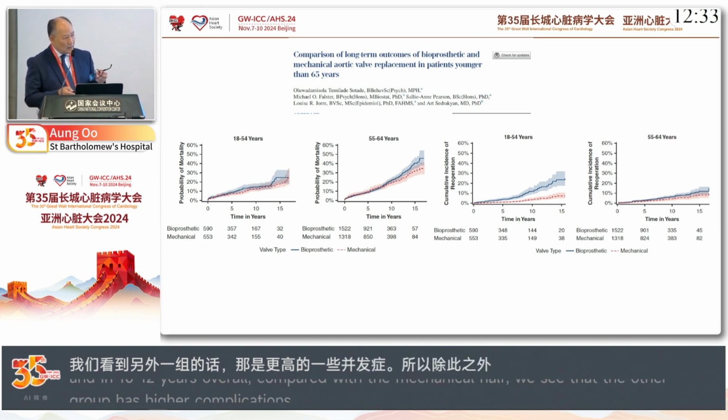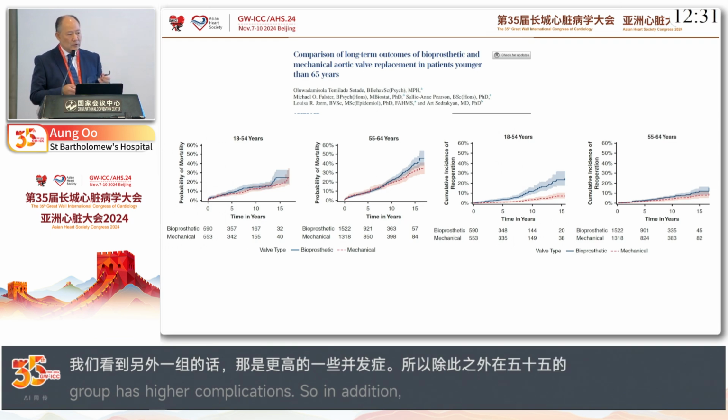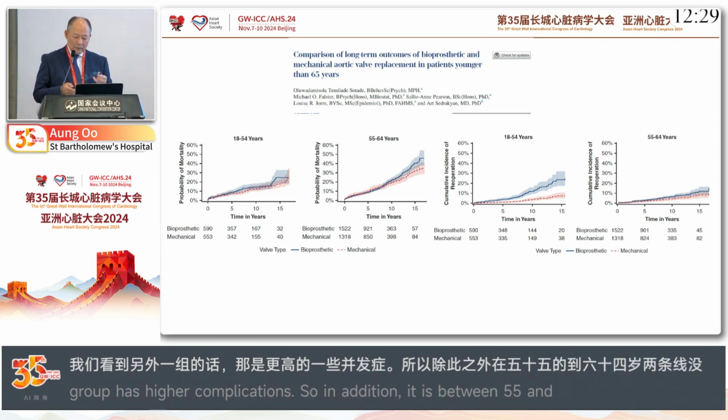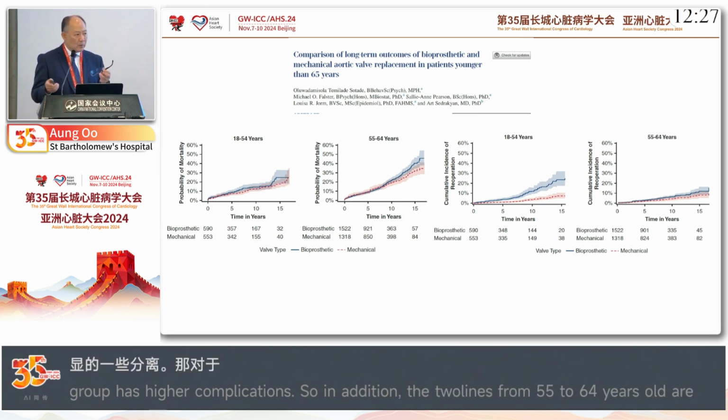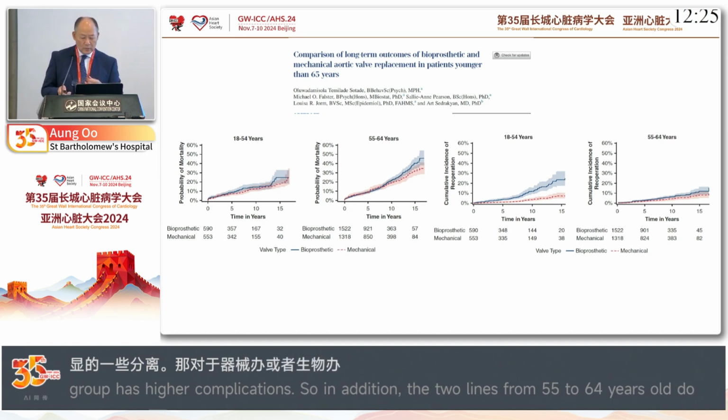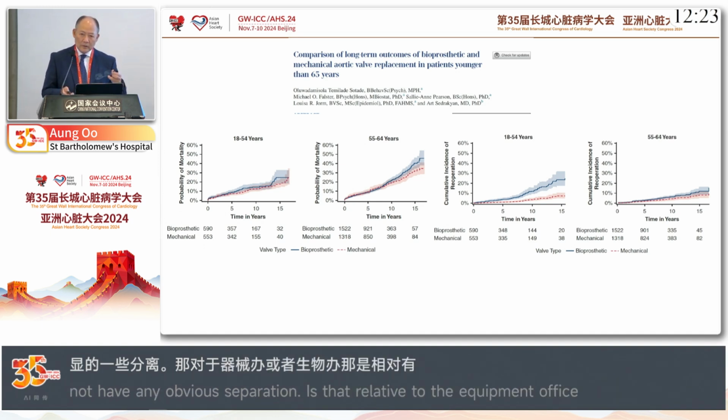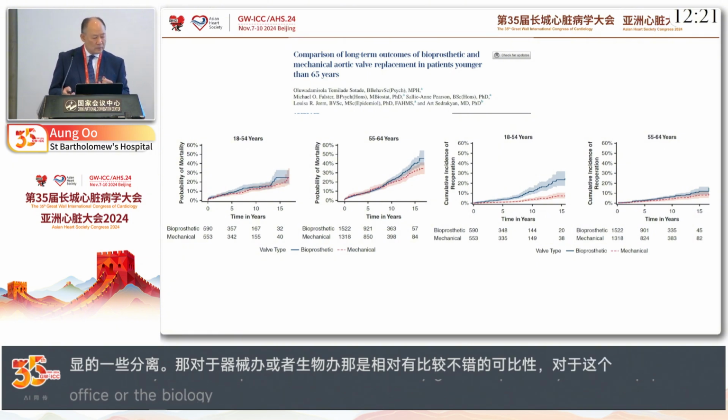So either the biological valve or the mechanical valve in 55 to 64 year olds is relatively comparable for this patient group. So that's an advantage to think about in how you're going to choose the patients and therefore the treatment.